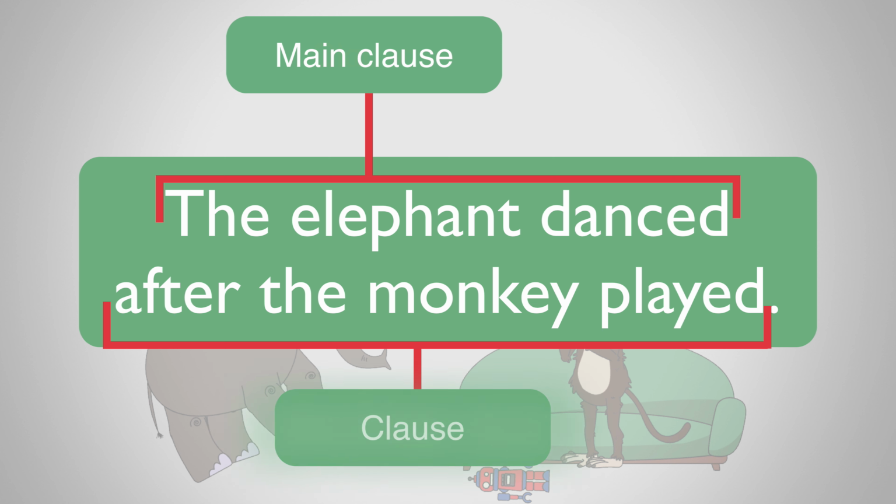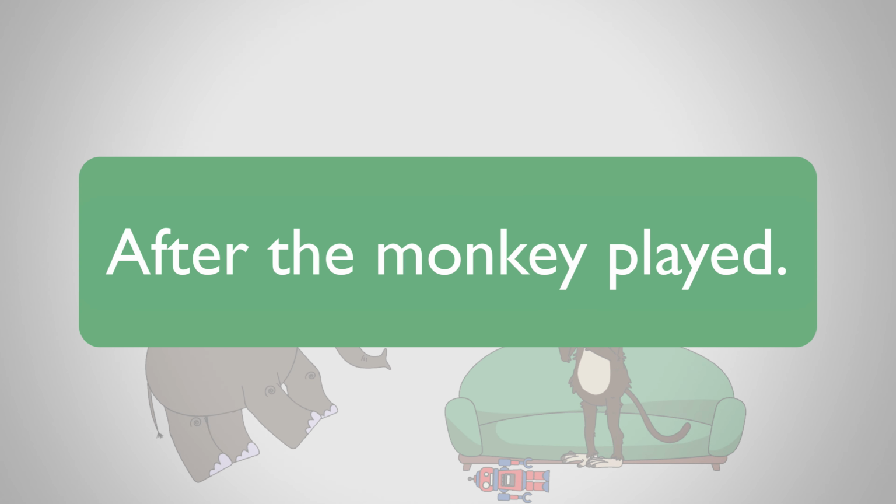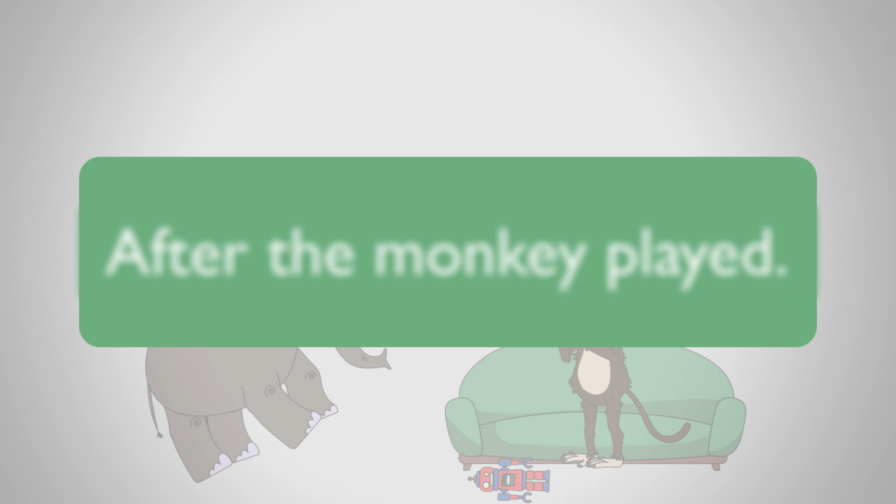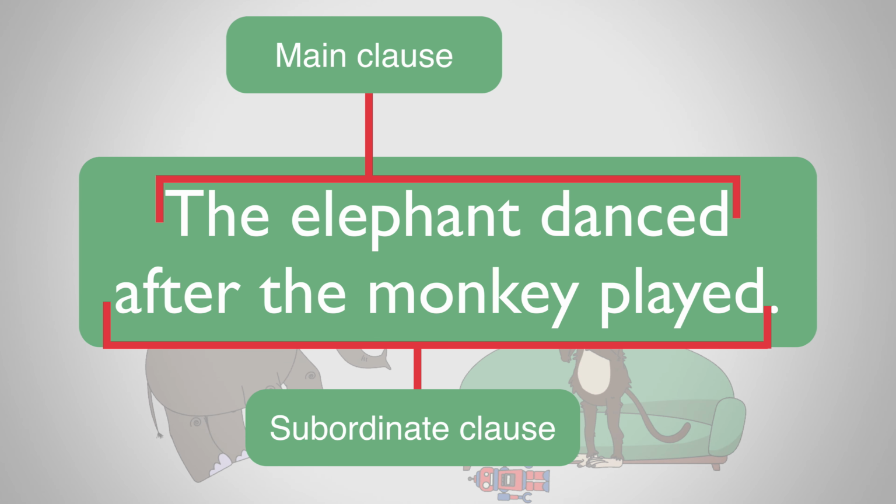After the monkey played, however, is a subordinate clause. It's not a main clause as it doesn't make sense by itself. If we were to read it out loud, it would sound incomplete. After the monkey played. It just sounds like there's something missing. This clause needs the other part of the sentence for it to make sense.